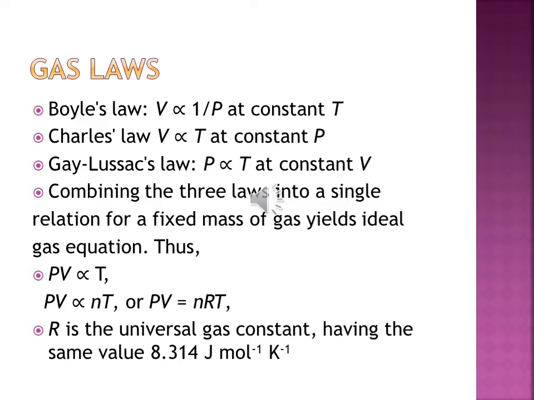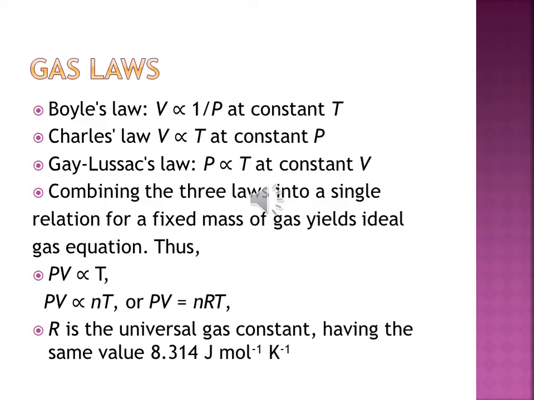By the second equation, V by T is equal to constant. And by the third equation, P by T is equal to constant. So by combining all the laws, we get the equation PV is proportional to T, or you can say PV is equal to nRT, where R is the constant term.